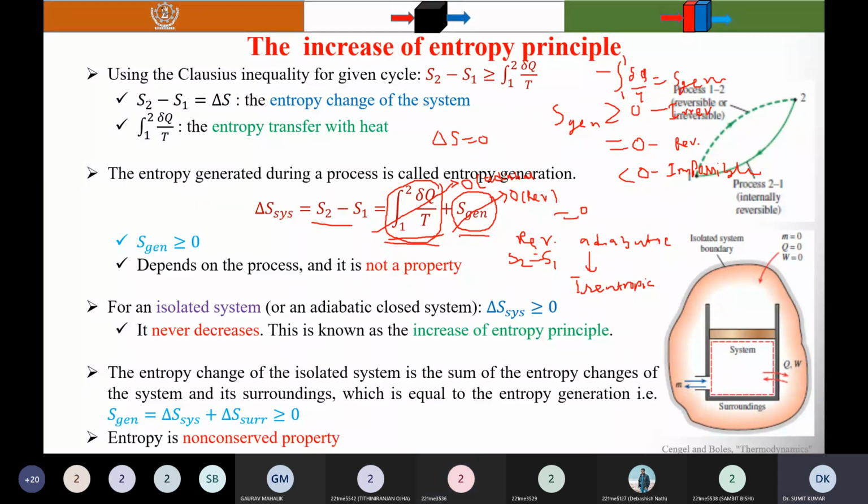But here I am talking about what I have written, that it is adiabatic.